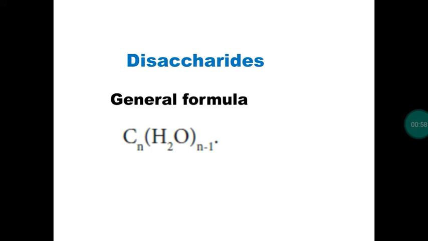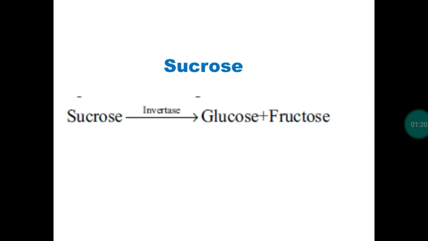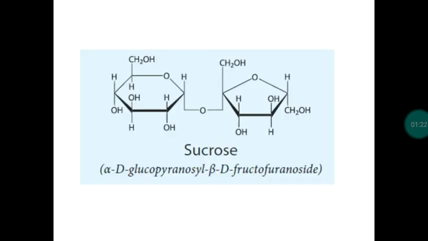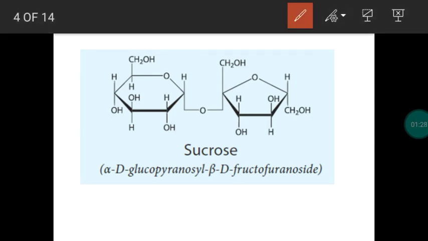What is the general formula for monosaccharide? Yesterday we studied CnH2nOn. For disaccharide, the general formula is Cn H2n-2 On-1. This is one more question. In a disaccharide, two monosaccharide units will be there, so it provides two monosaccharides during hydrolysis. We can take an example. Sucrose is an example of a disaccharide. It has two monosaccharide units: this is the first monosaccharide unit and this is the second. That is why sucrose provides two monosaccharides during hydrolysis.